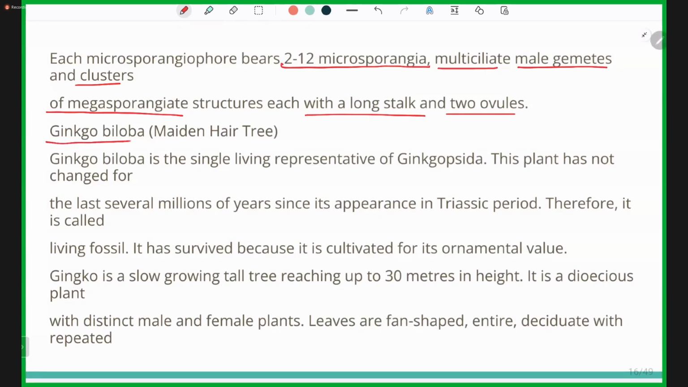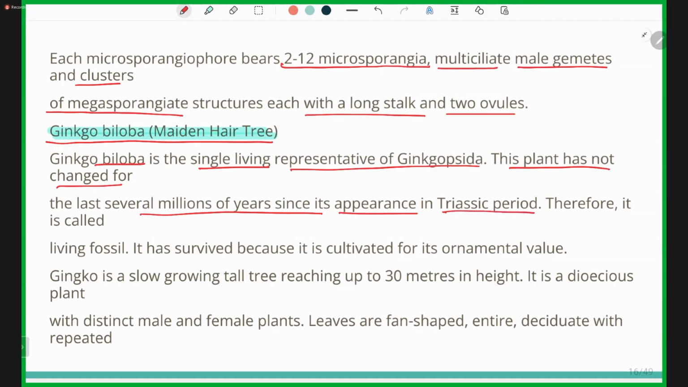Ginkgo biloba, the maidenhair tree, is the type of tree mentioned in Ginkgopsida. Ginkgo biloba is the single living representative of Ginkgopsida. This plant has not changed for the last several million years since its appearance in the Triassic period. Therefore, it is called a living fossil. So the gymnosperm termed a living fossil is Ginkgopsida.